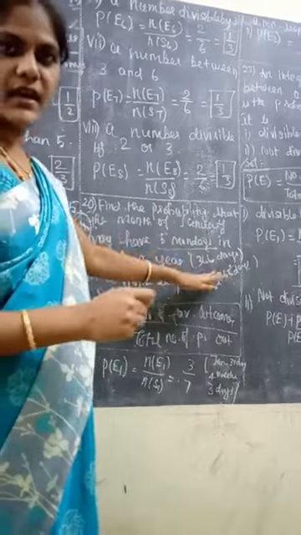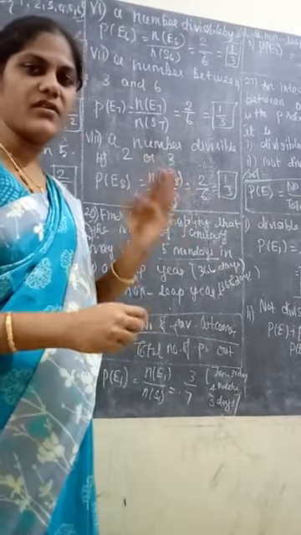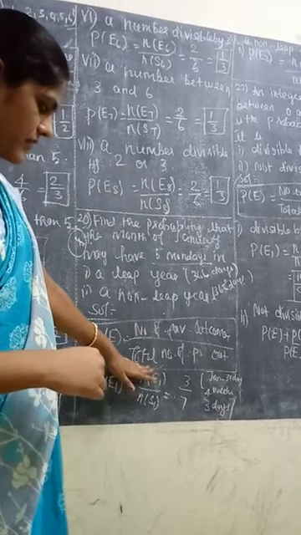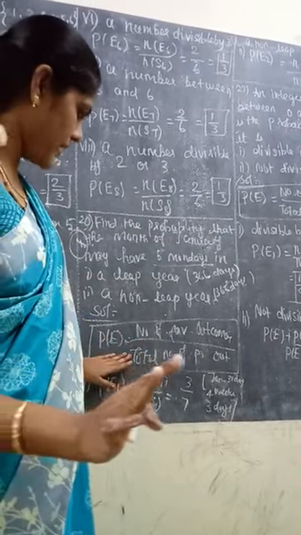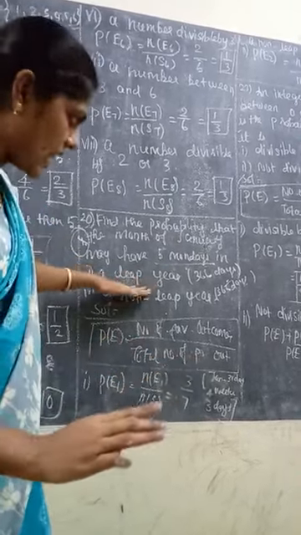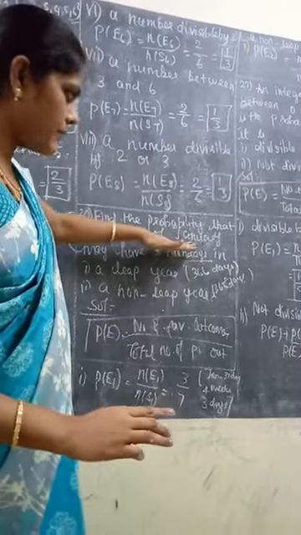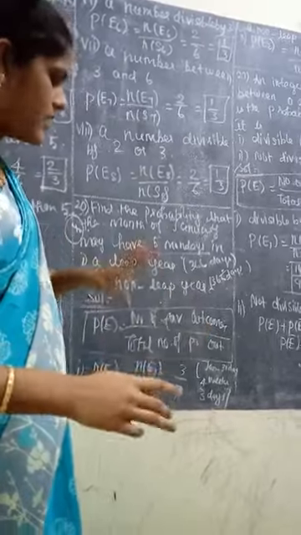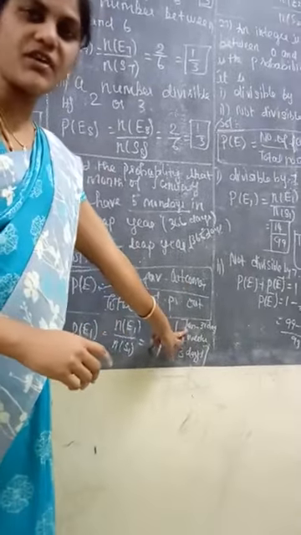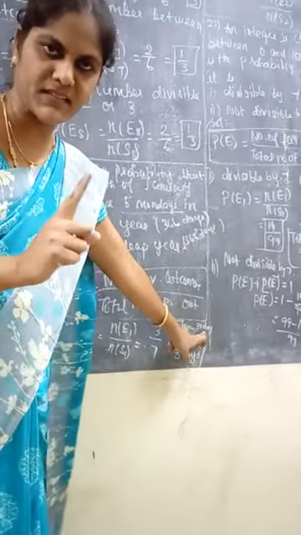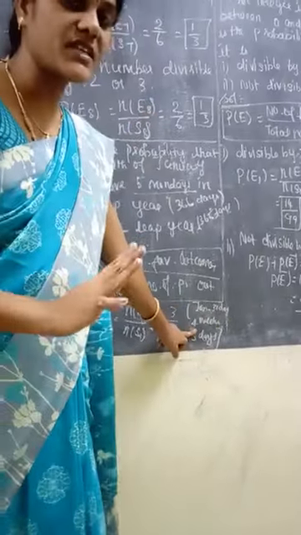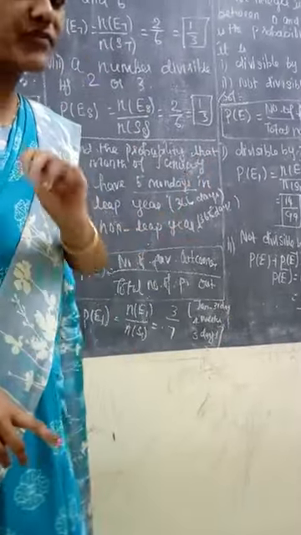Here the term should be taken from the week. So listen, what is the general probability value? Write the probability formula as usual. First, the leap year. Here they mentioned only January month, 5 Mondays. January has 31 days. So how many weeks are there? In January we have 4 weeks.